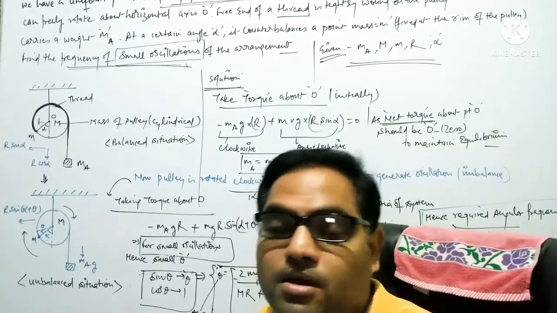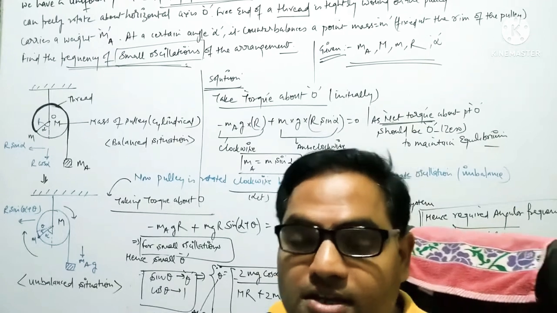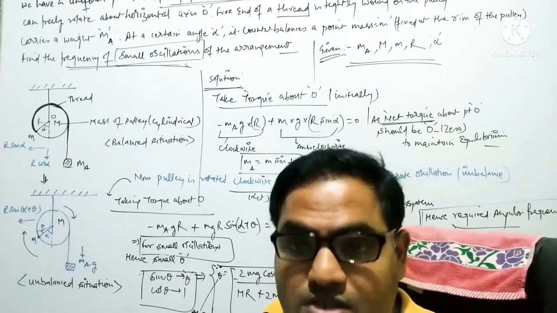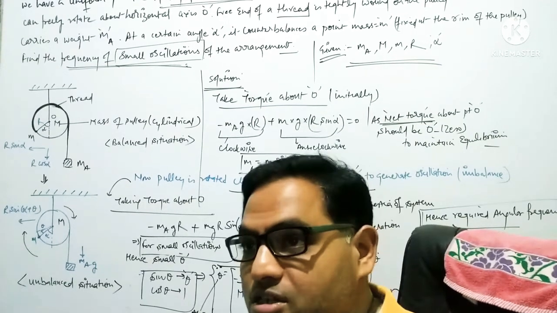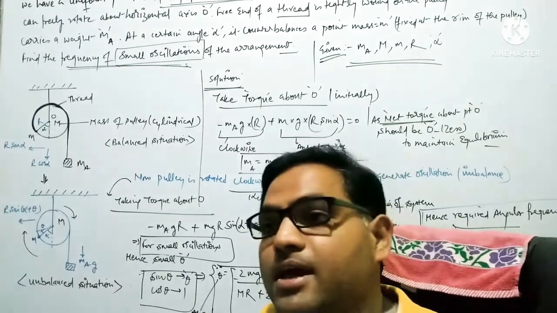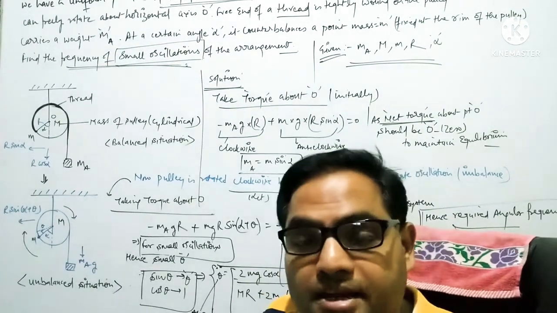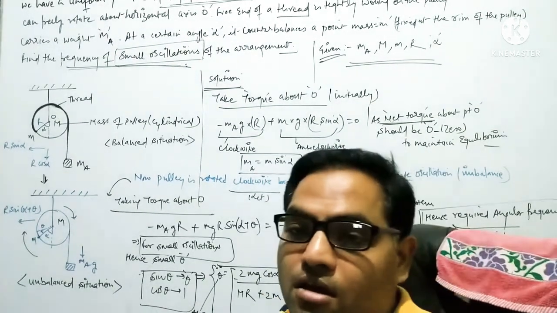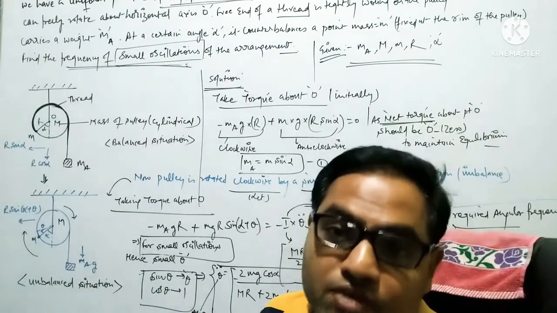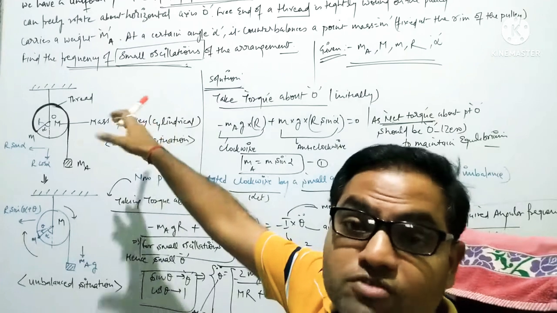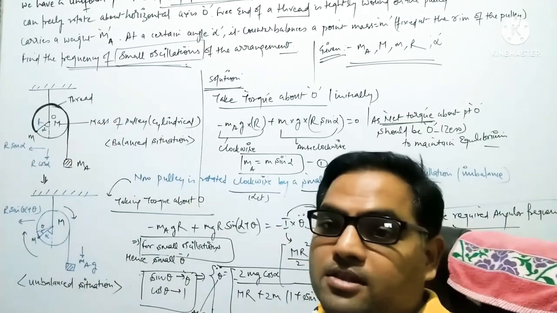The student should be very careful about the fact that we are considering the angular acceleration of the system, and from the relation between angular acceleration and angular displacement, we will derive the equation of angular frequency of a small oscillation of the whole system. Then have a look.